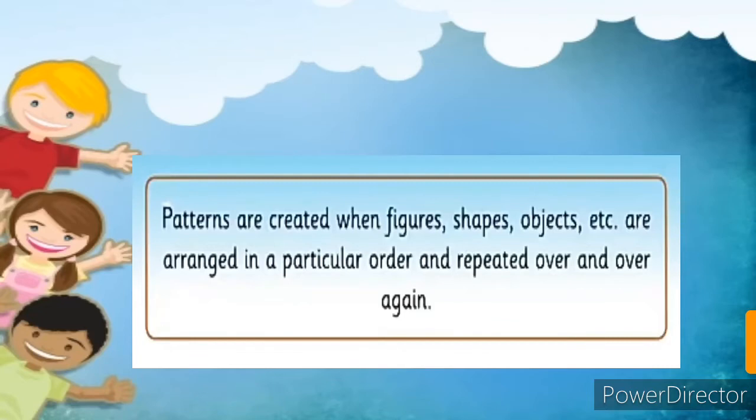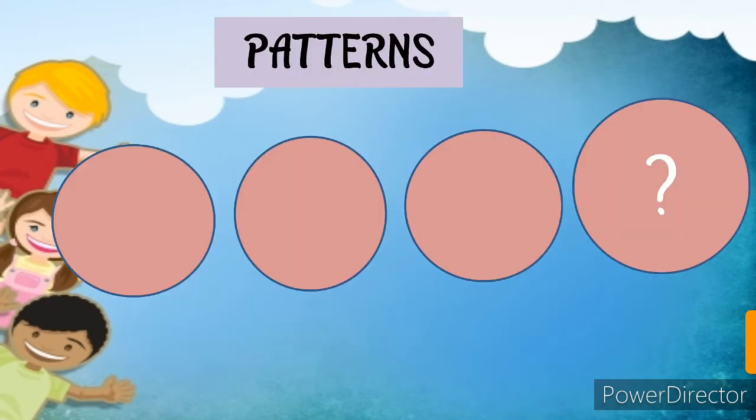Dear students, patterns are created when figures, shapes, objects, etc. are arranged in a particular order and repeated over and over again. It means patterns are those that come in a repeated manner. In this chapter you will observe that many times the numbers will be repeated, the shapes will be repeated, and the repetition should be there. So let's see which pattern this is.